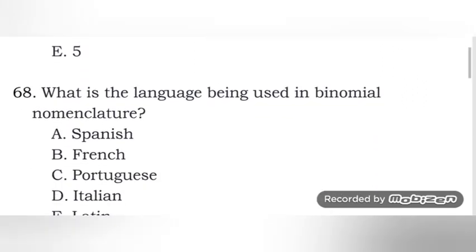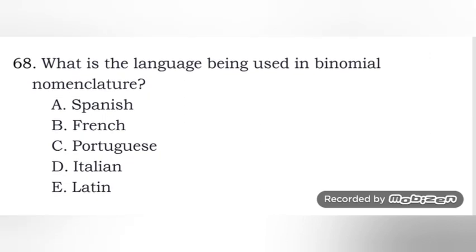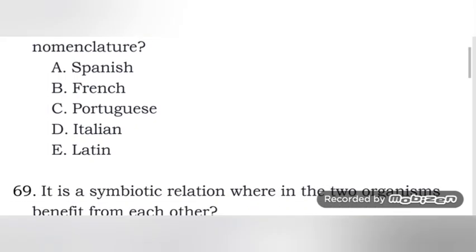Next one, what is the language being used in binomial nomenclature? Binomial nomenclature is the taxonomy, the classification and naming of species. We have the kingdom, phylum, class, order, family, genus, and species, and we use the genus and the species names to name a specific species. For the genus and species, we use the Latin language. This is Old Italian, so letter E.